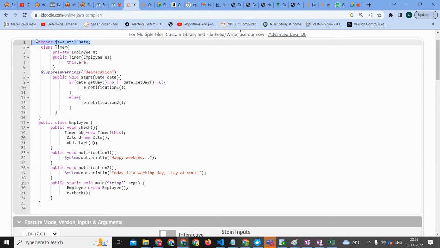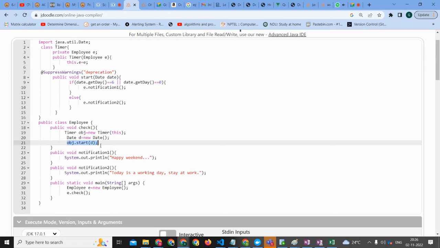So we will go to line number 21. We will have object dot start. We will go to the start method, and the date of today will be passed as the parameter, and we will go to the start method now. We have the parameter date now, and we will see getDay.